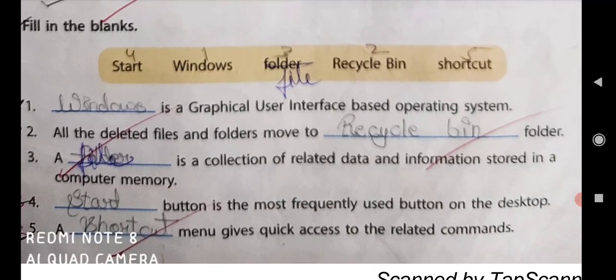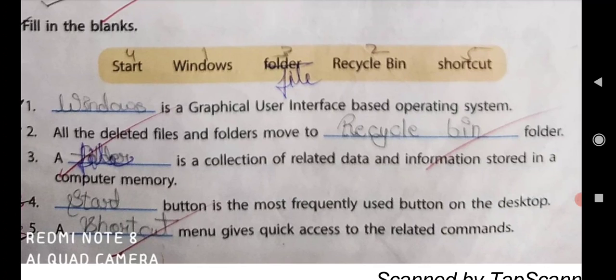What is it? Windows. The answer is Windows. Spelling: WINDOWS. Windows.